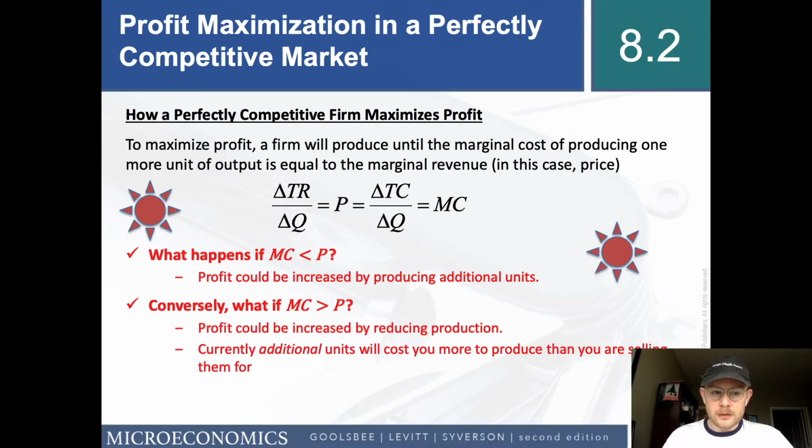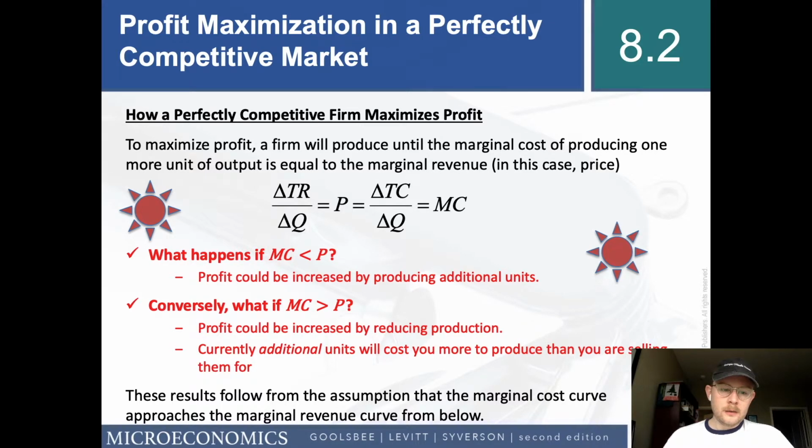We have a couple of scenarios too. What happens if the marginal cost is less than the price? Well, then you could increase profit by increasing the number of units that you're selling. On the other side, if marginal cost is greater than price, you could also increase your profit by reducing your production. Currently, additional units will cost you more to produce than you're selling them for. These results follow from the assumption that the marginal cost curve approaches the marginal revenue curve from above. If you don't know what that means, I'm going to show you on the next slide. Okay.